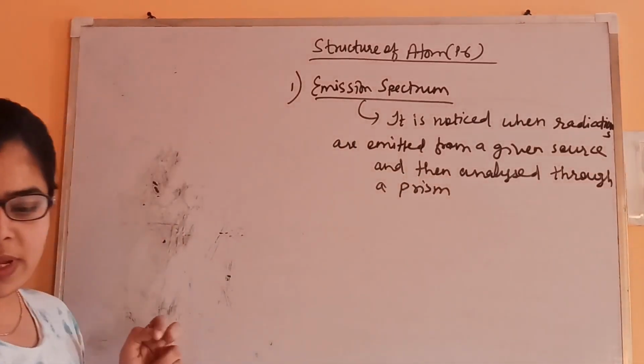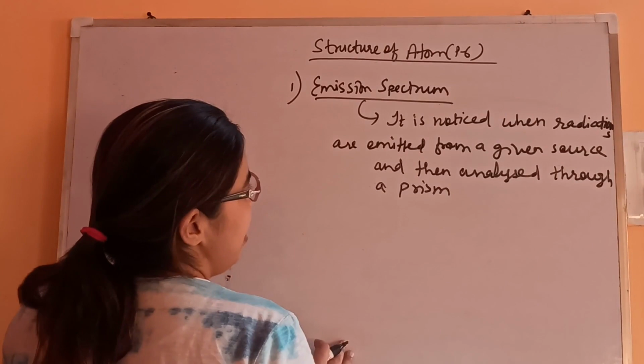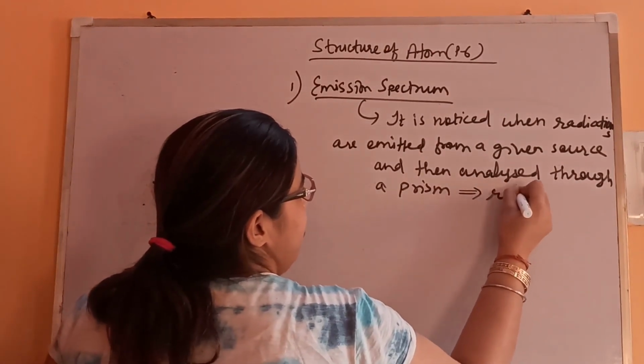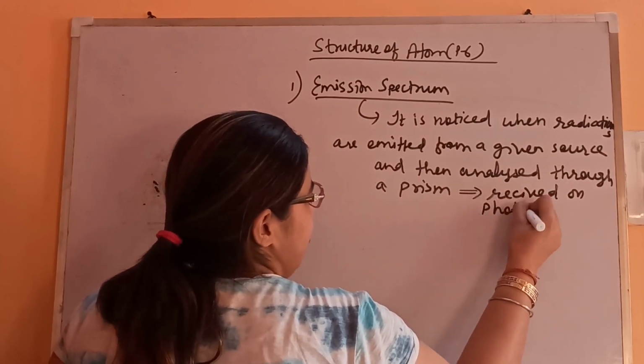The pattern which gets obtained is then received on a photographic plate.